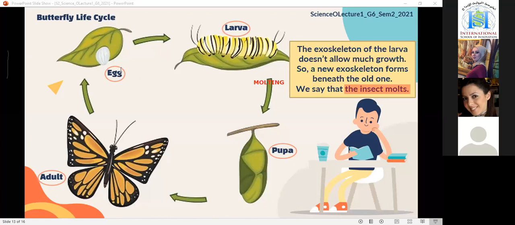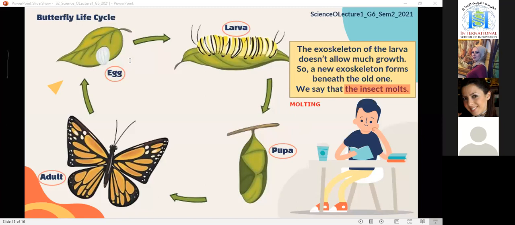Miss, molting is when the larva changes into a butterfly. Butterfly changing, their development from egg to an adult. This is not right. No. Molting is when it changes its skin four times, when it loses its skin.